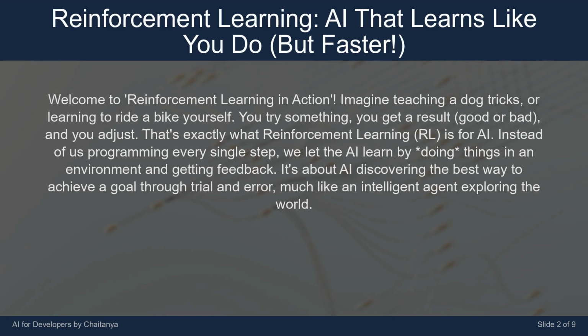Imagine teaching a dog tricks. Or learning to ride a bike yourself. You try something. You get a result, good or bad, and you adjust. That's exactly what reinforcement learning, RL, is for AI. Instead of us programming every single step, we let the AI learn by doing things in an environment and getting feedback. It's about AI discovering the best way to achieve a goal through trial and error. Much like an intelligent agent exploring the world.